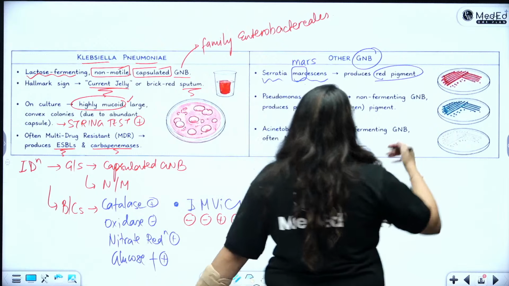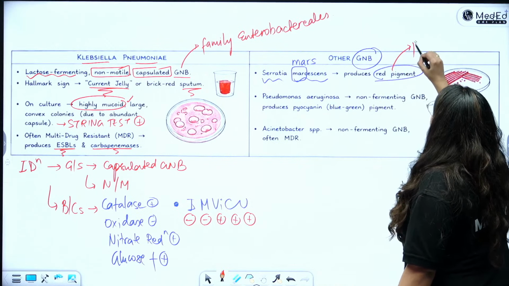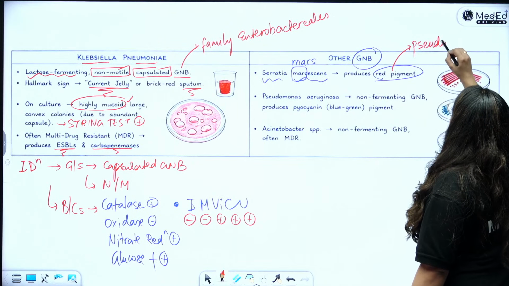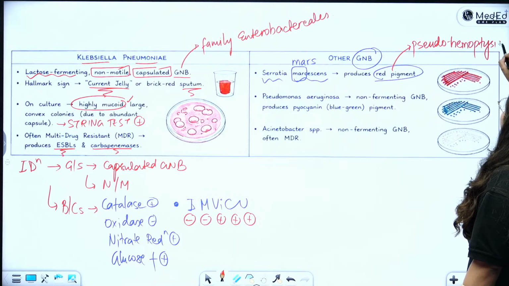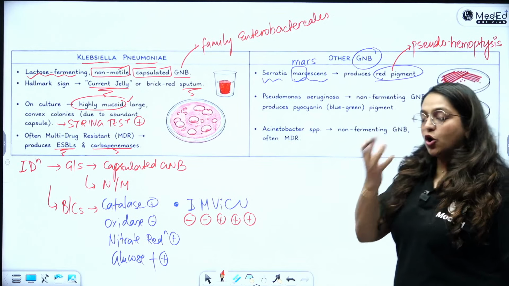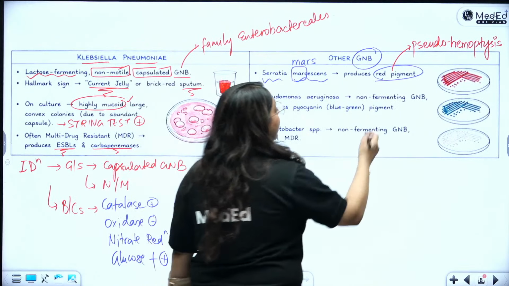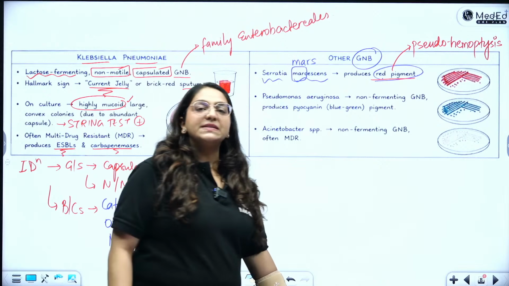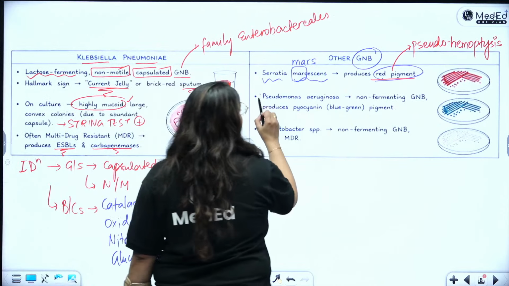And since it is making the red pigment, it leads to something called pseudohemoptysis. Why do you think this is happening? Because it looks like the patient is coughing out blood in sputum, but it is actually just the red pigment which the bacteria is releasing. Okay. Then Pseudomonas aeruginosa can also cause it.